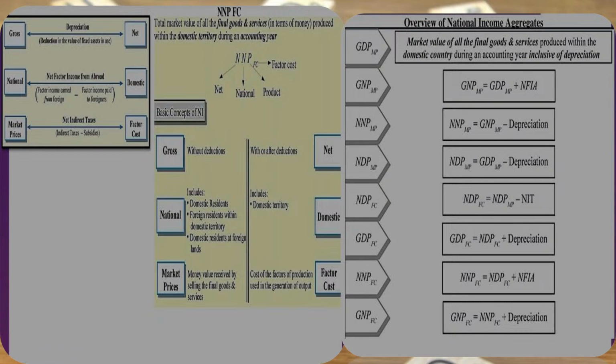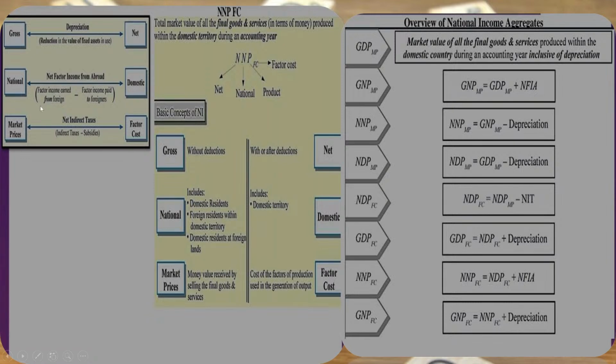First of all, talking about how we can calculate net from gross. In order to get net, we always deduct depreciation from gross. So we will get net. Now, in the second point, whenever we get domestic, we always deduct net factor income from abroad from national income. Now, the words net factor income from abroad, what do they mean?